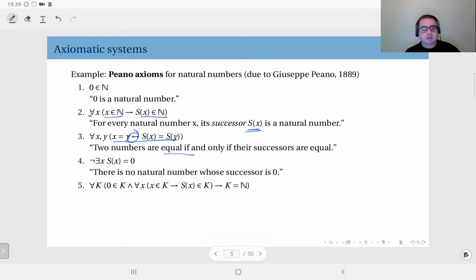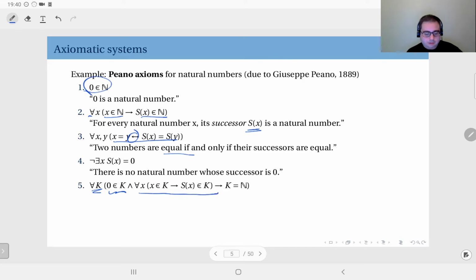And the fifth one is what we call the induction hypothesis. Okay, this is going to be very significant later on. Let's look at this axiom and try to understand what it's trying to say. For all k, now k here is a structure, essentially it's going to be a set. 0 is in k, and 0, remember, is our first natural number.